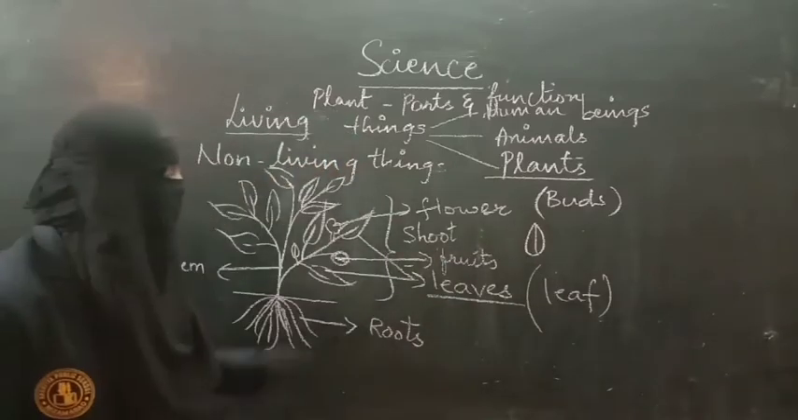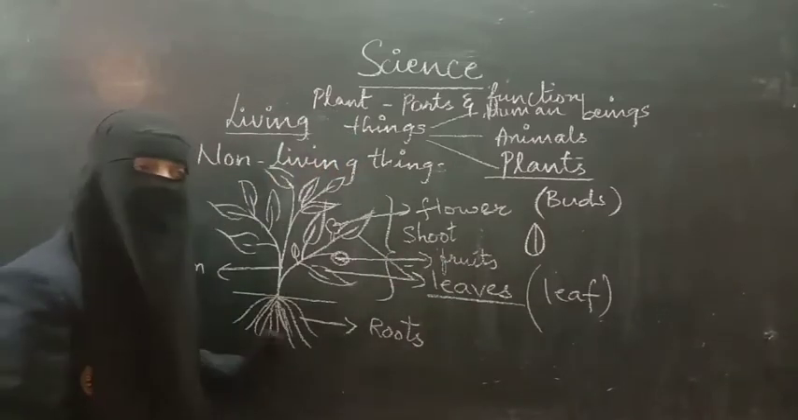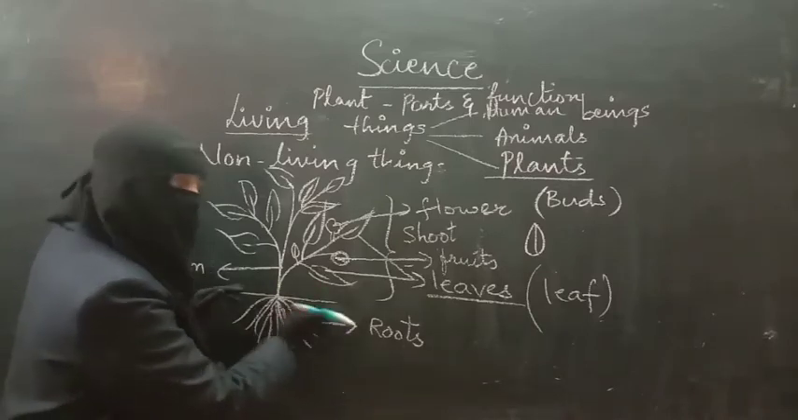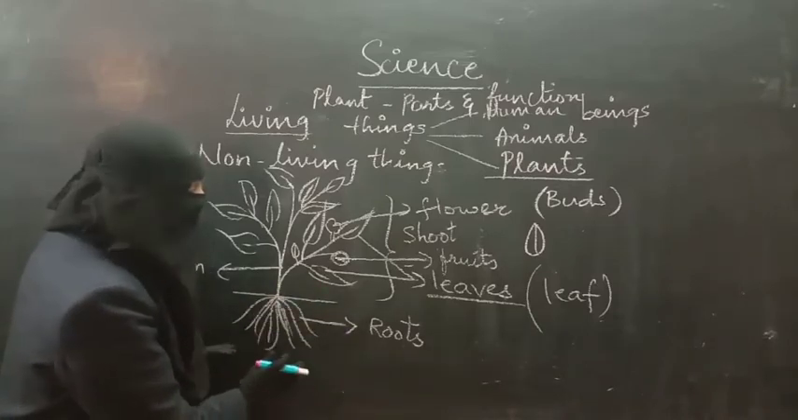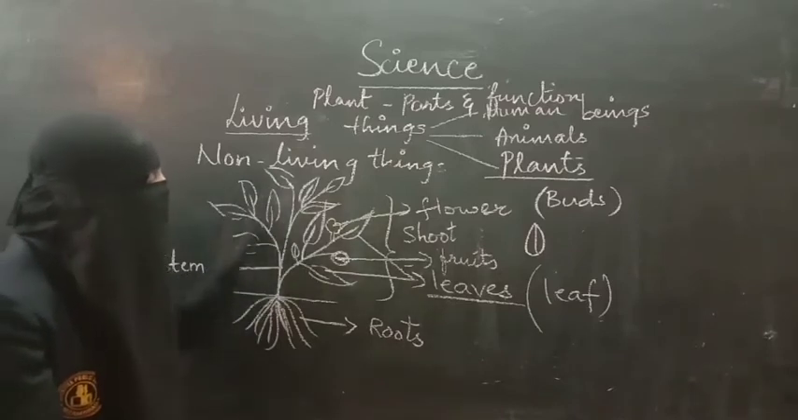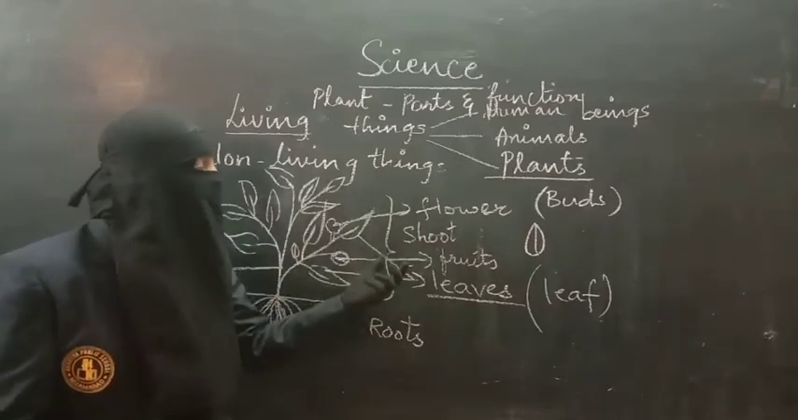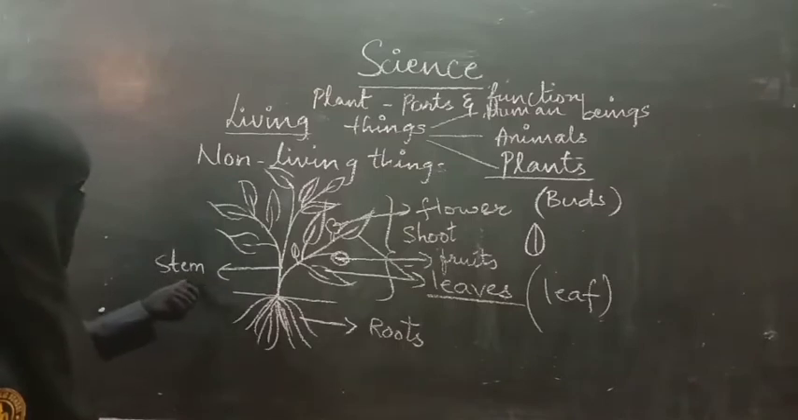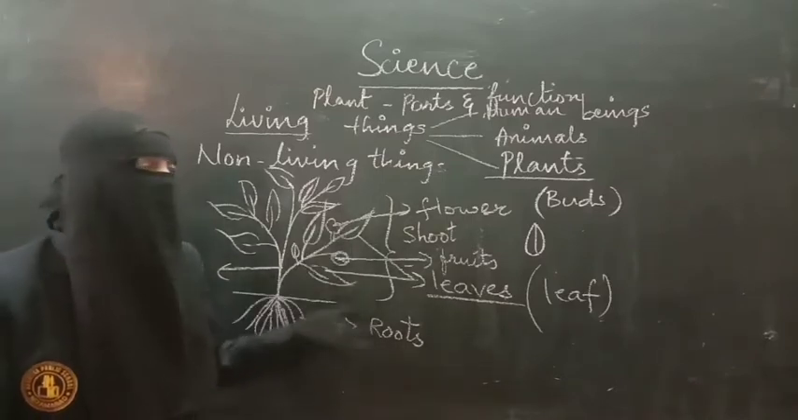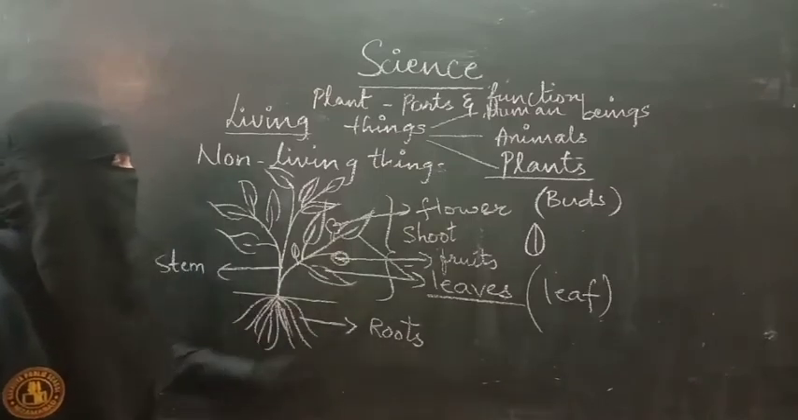So these are the different parts of a plant, shoot and roots. Roots are the part of a plant which are under the soil, and above the soil we have the parts which collectively are called the shoot. And the shoot has stem, leaves, branches, fruits, flowers, buds, etc. So these are the parts of a plant.